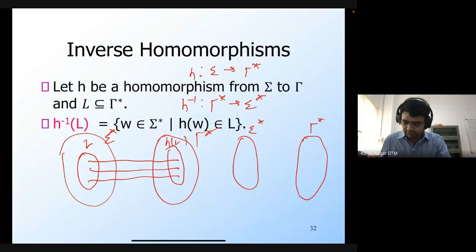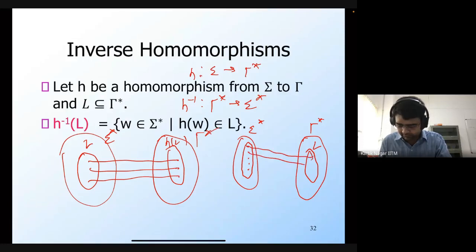You take L, which is in gamma star, and you consider every string in sigma star such that applying H on that string takes you to L. This would be H inverse of L. You take all possible strings in sigma star such that applying H on those strings takes you to the language L, and the set of all such strings would be H inverse of L.